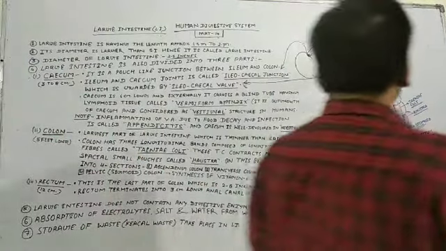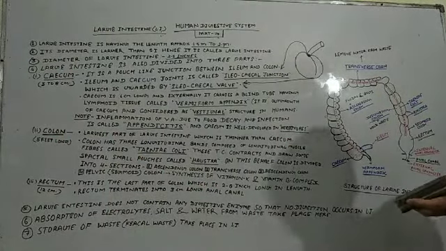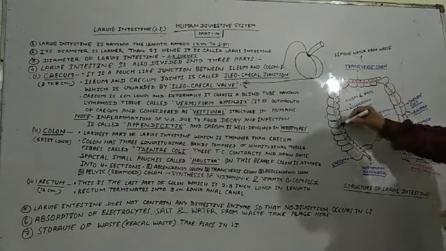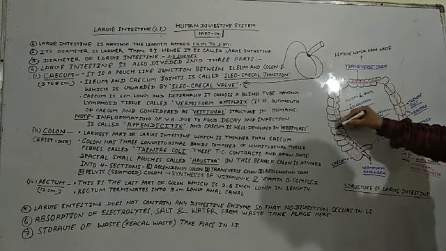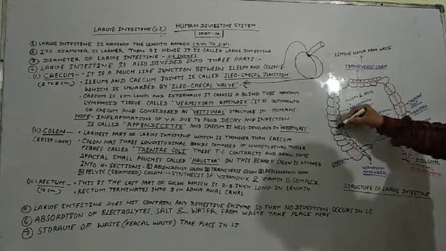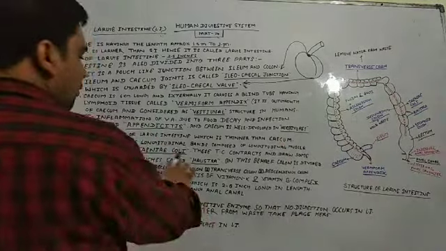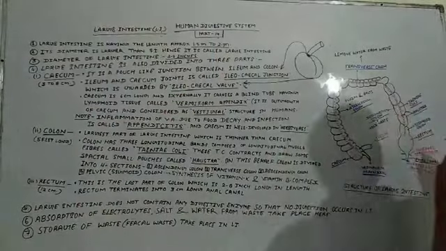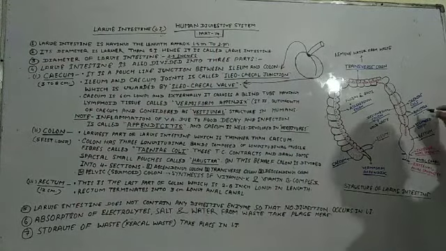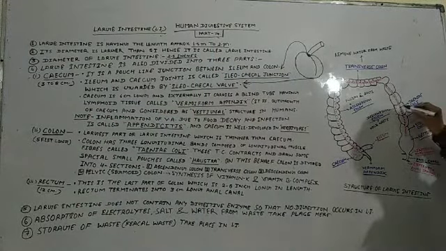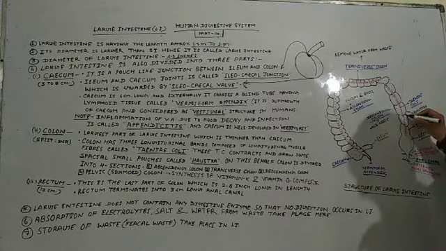You can see here, these are the special pouches. I drew them here with black marker. So these special pouches are called haustra. Very important. These special pouches are known as haustra. You can see here.